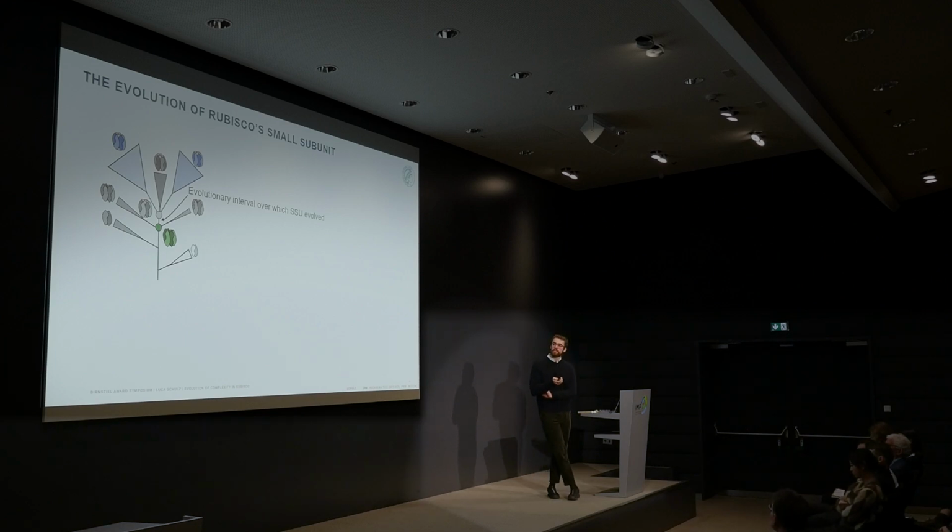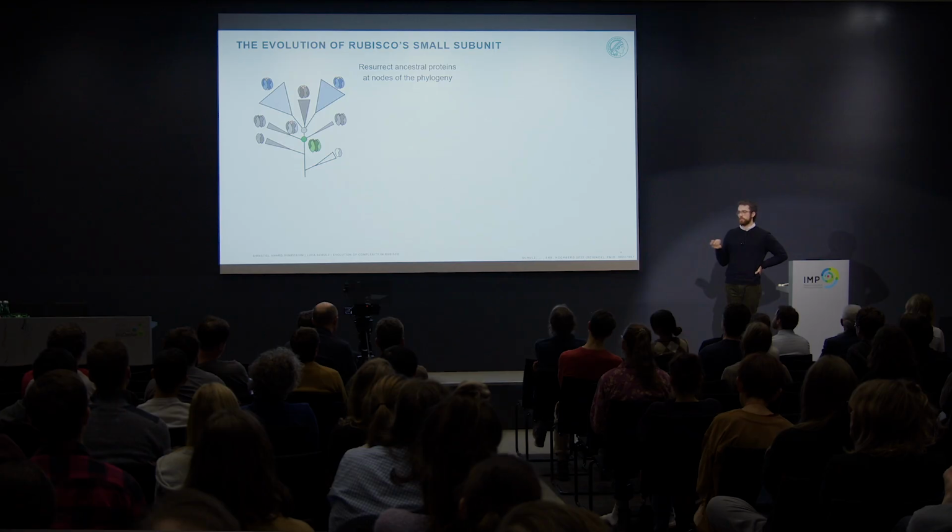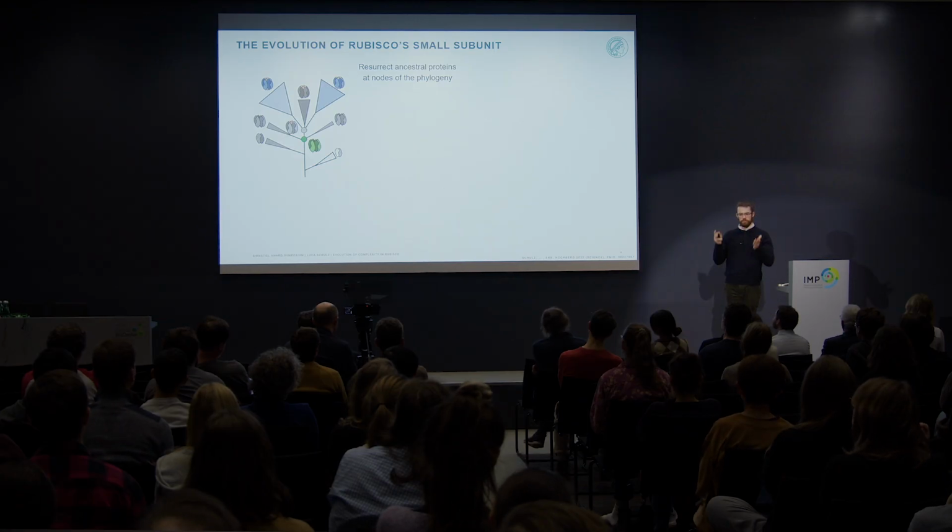And so what I decided to do instead is use an algorithm called ancestral sequence reconstruction. What this basically does is it turns the algorithm that is used to build such a phylogeny on its head and asks, okay, what is the most likely sequence of a protein that would have existed at an internal node of this phylogeny, right here, to explain the distribution of all the sequences that exist now at the tips of this phylogeny. So this is the best statistical estimate given the observation of all the sequences that exist in nature.